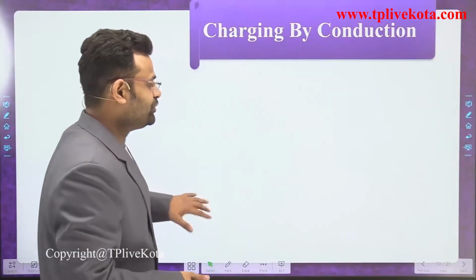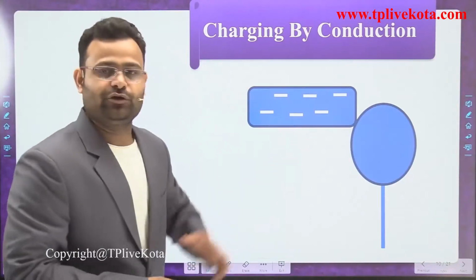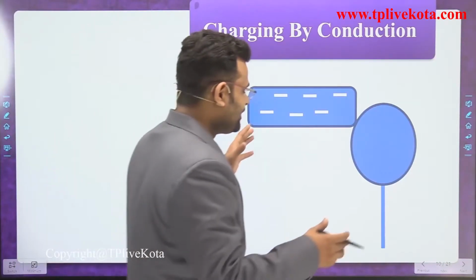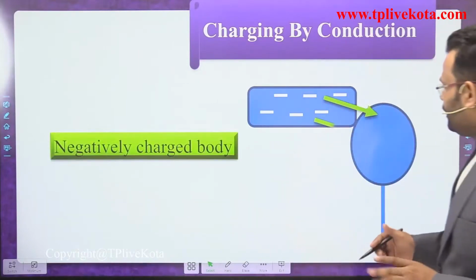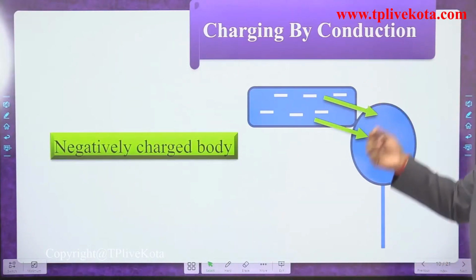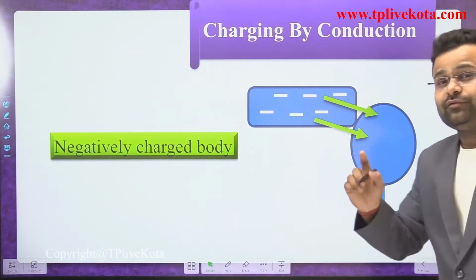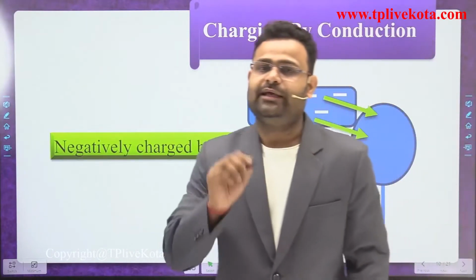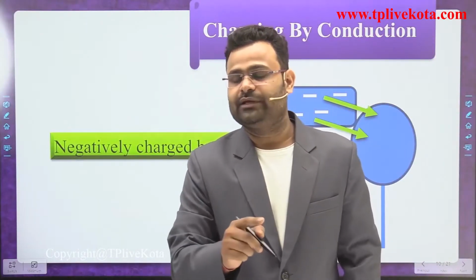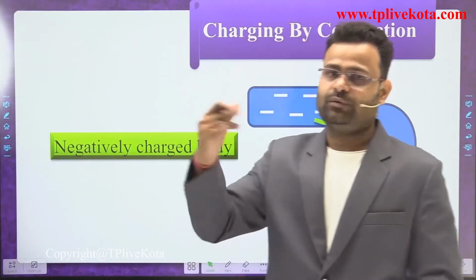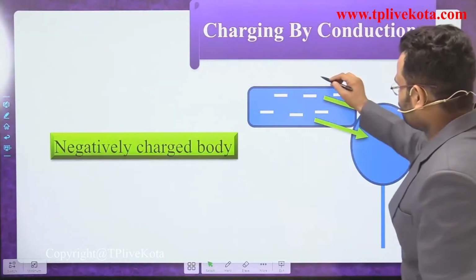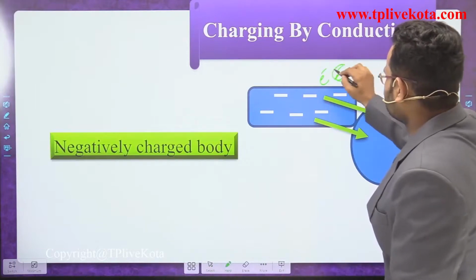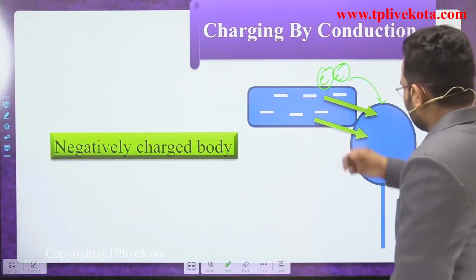When we bring them close to each other, dear students, what happens? Electrons carry a negative charge. Which charge will be movable? Only the electron has the property of moving and exchanging its position from one body to another. So the body that has excess electrons will move electrons to the other body.